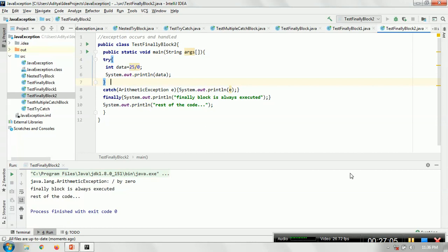So the major three points to take from here: there could be multiple catch blocks, but at the same time we could have only one finally block. And whether the exception occurred and was handled, not handled, or doesn't occur at all, in all cases the finally block will execute no matter what.